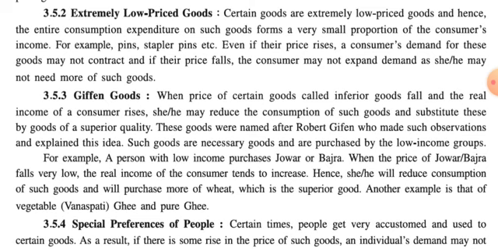Basically, in the normal law of demand, if price increases, demand decreases, and if price decreases, demand increases. But in this case of extremely low price goods, demand will be steady whether the price increases or decreases. So it doesn't respond at all to price changes, and that's why it is an exception to the law of demand.